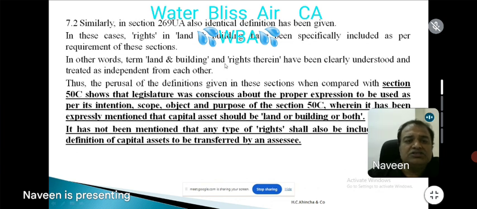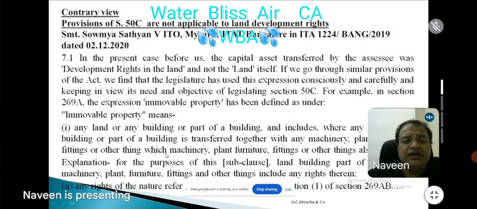For example, in section 269UA or section 269A, where immobile property has been defined, if you see the explanation, they say land, building, part of building and other things including any right therein.